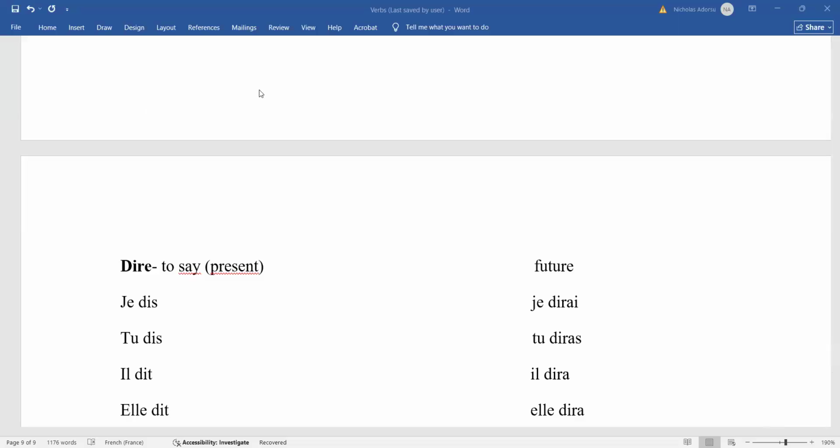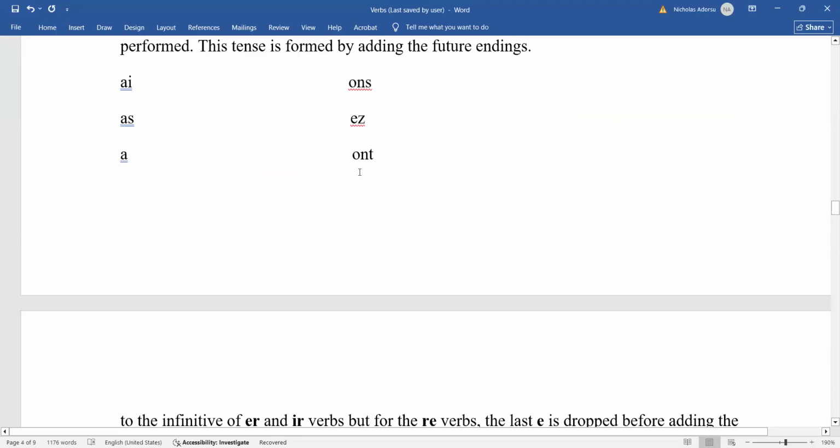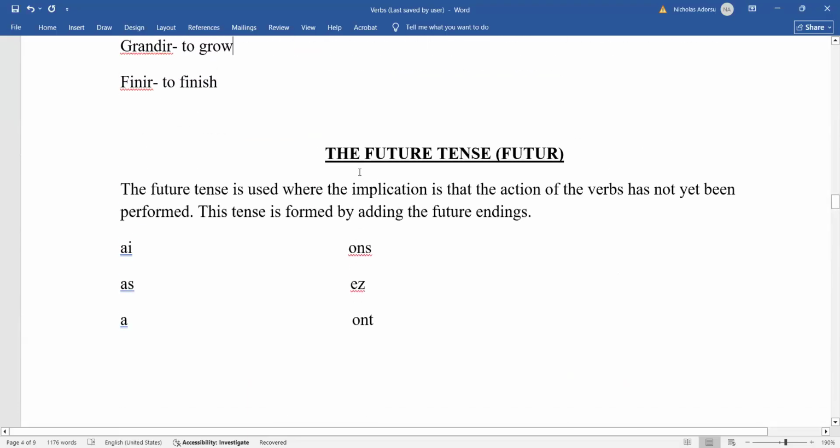We'll finish with the verbs. Just a second.